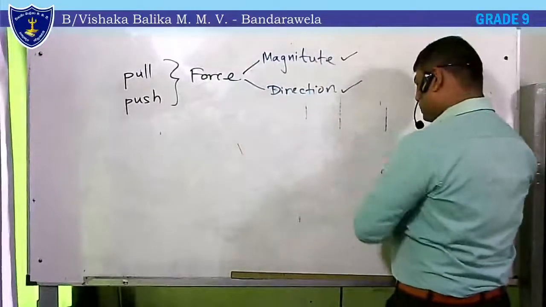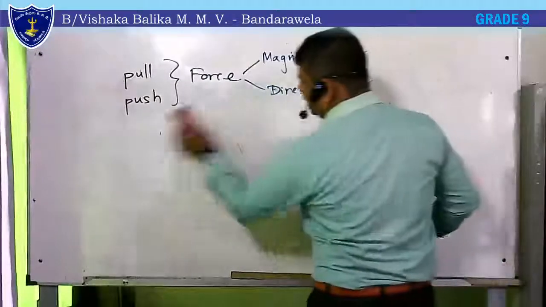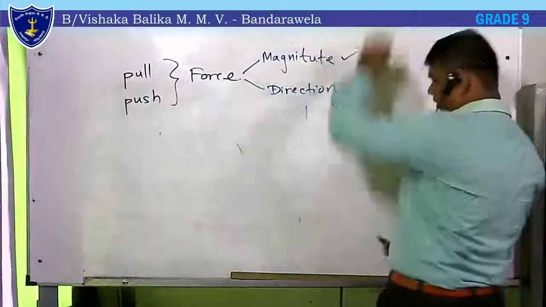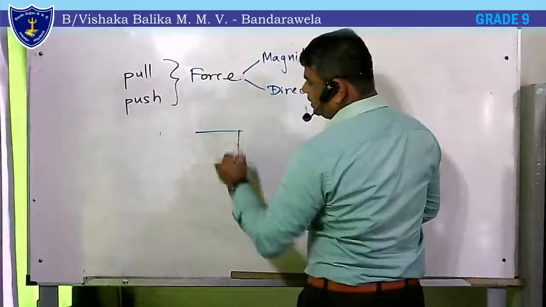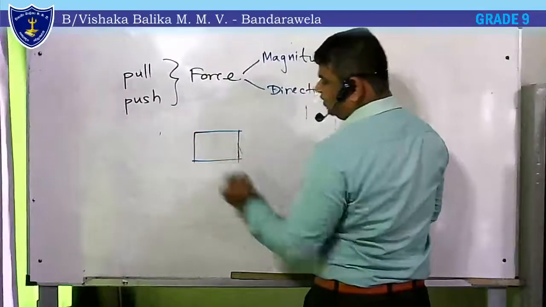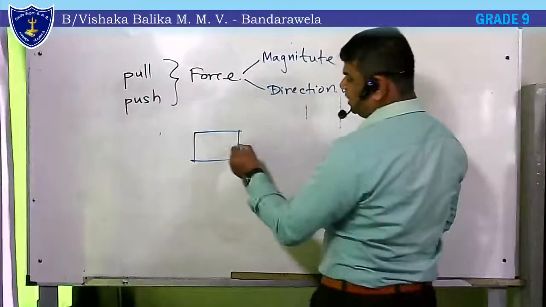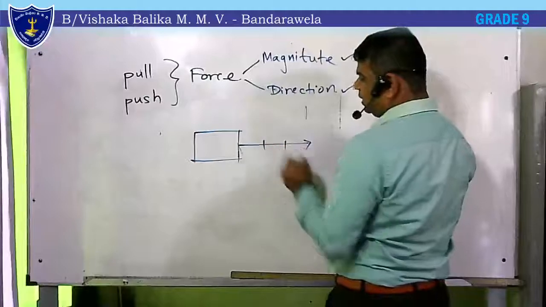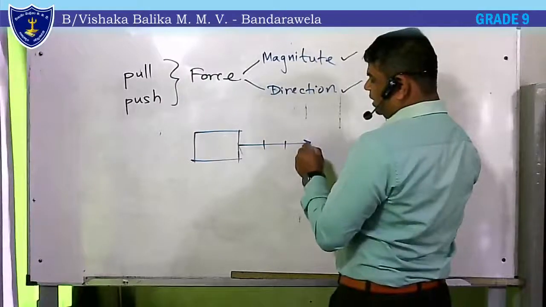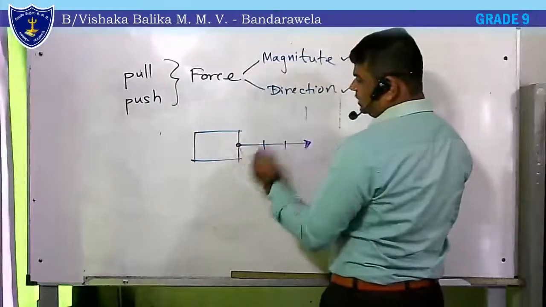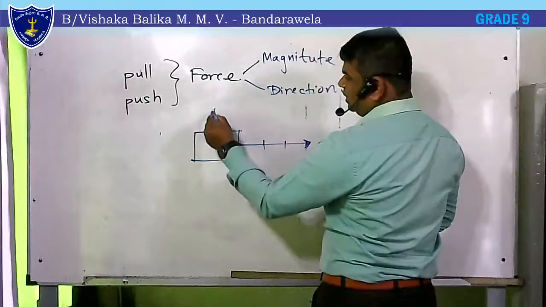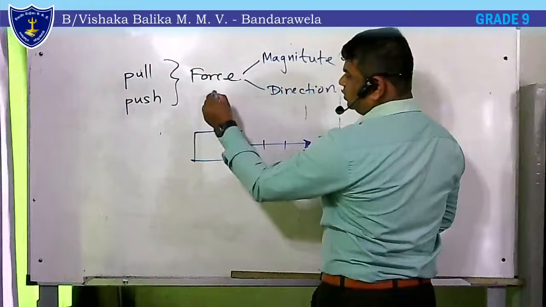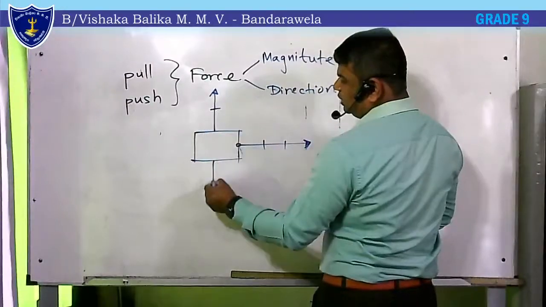If there are many forces acting on an object, right? This is the object. As an example, here there are 3 sections and a point is given here. Here there are only 2 sections, 2 upwards, another 2 downwards.